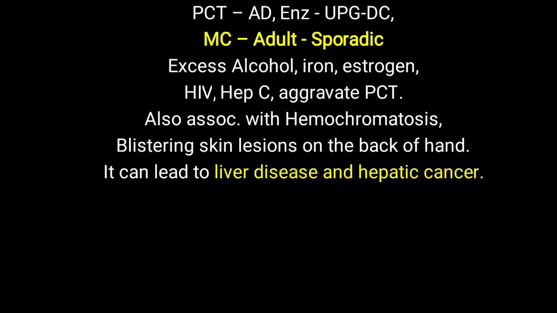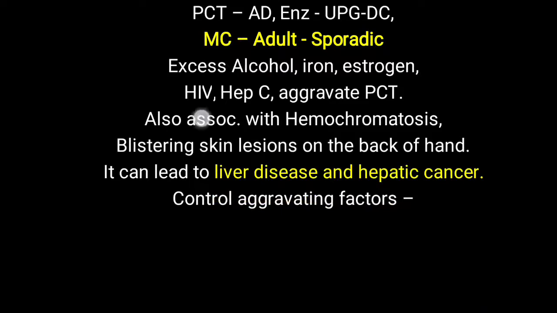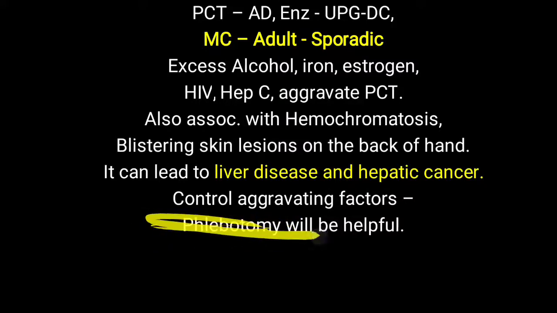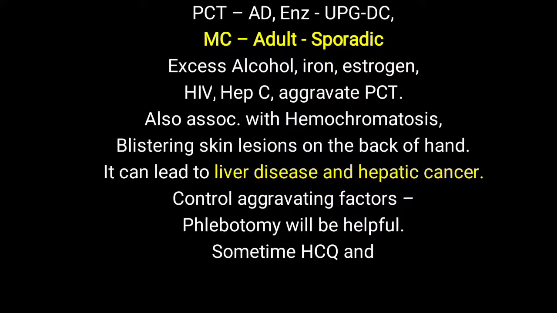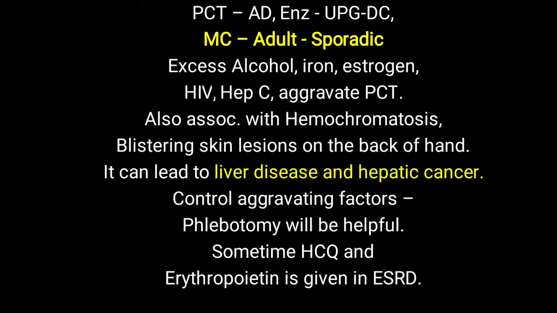Over a long duration it can lead to further liver disease, and hepatic cancer is also observed in Porphyria cutanea tarda. Controlling the aggravating factors is one way of treating it. Typically you have to control iron overload by phlebotomy, which helps decrease the overall iron level in the body. Further, sometimes hydroxychloroquine as well as erythropoietin is given in end stage renal disease with Porphyria cutanea tarda. That's all you have to remember about it.